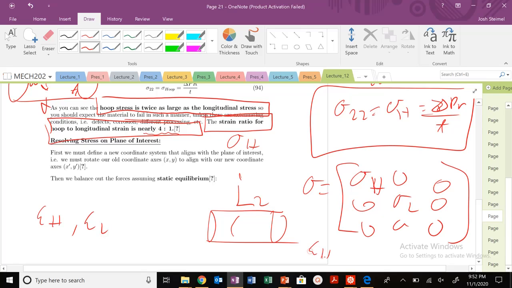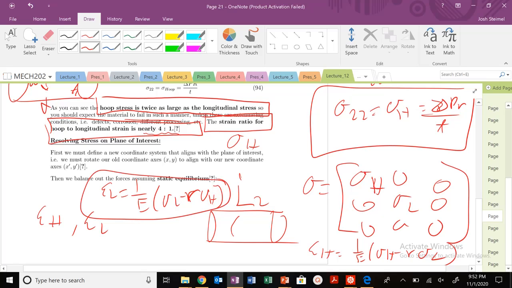You all are experts at this now. From your E, sigma hoop to sigma L, and the same thing here, minus nu sigma hoop. That's it. So you could now go and solve any of these kinds of problems with thin-walled pressure vessels. There will be several of them, and you'll definitely have them on problem sets and on exams, so work on those and do well on those.